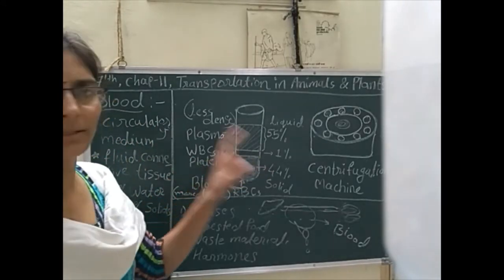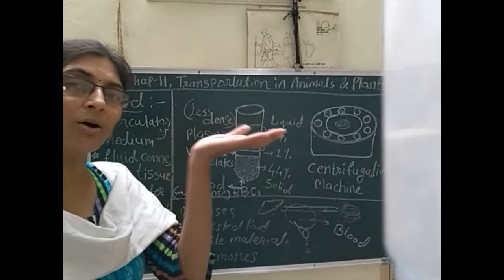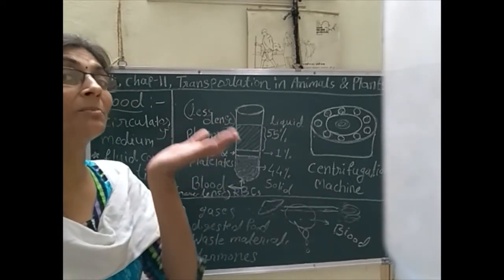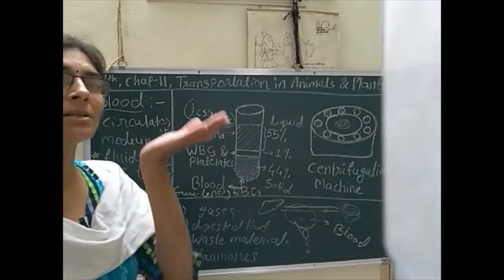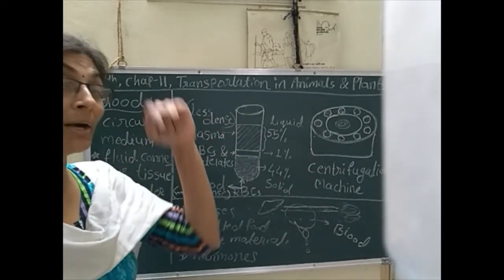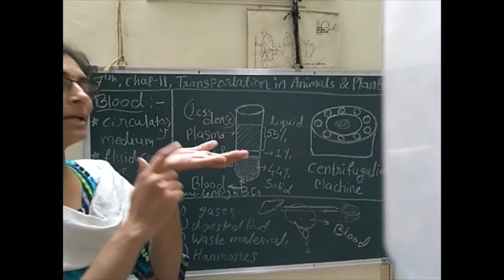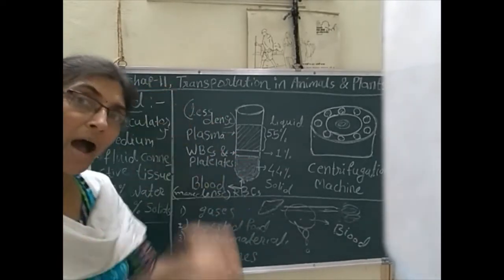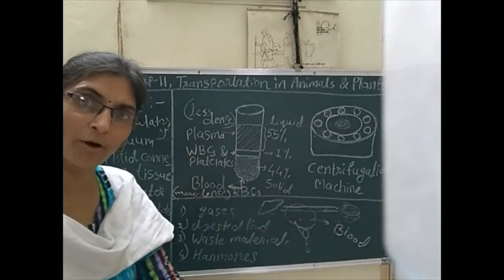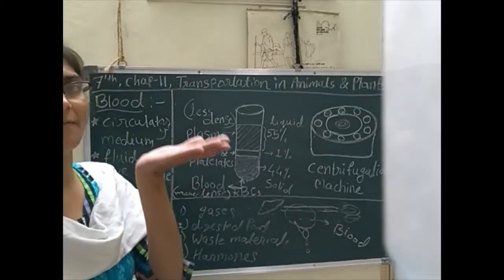So why is the butter on the surface of the buttermilk? Because butter has lower density, and buttermilk has higher density. That's why buttermilk is at the bottom and butter is on top.